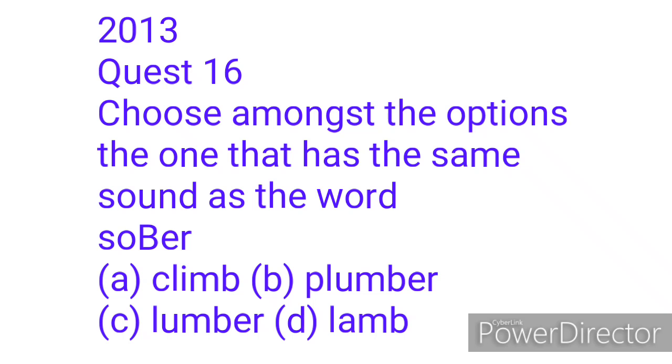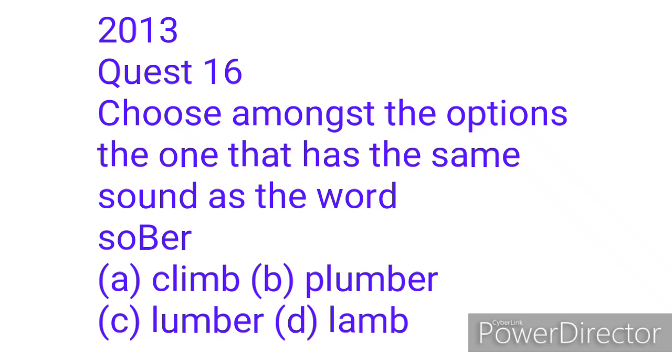And option D, lamb, ends in MB, so the B letter is silent. Questions on this topic were asked in number 18 of 2013, number 25 in 2014, number 12 in 2016, number 16 in 2017, and number 16 in 2019.